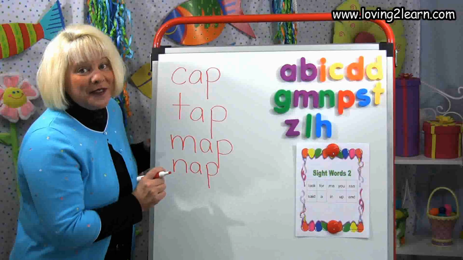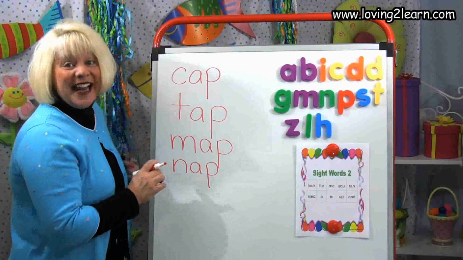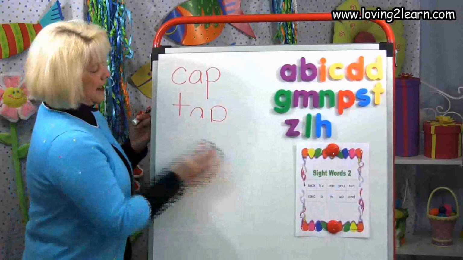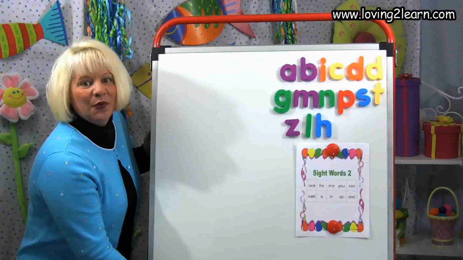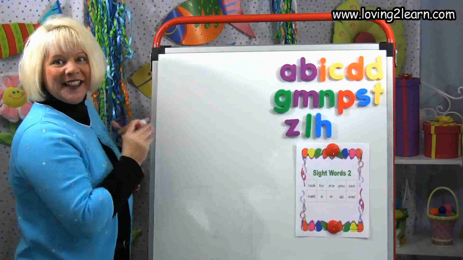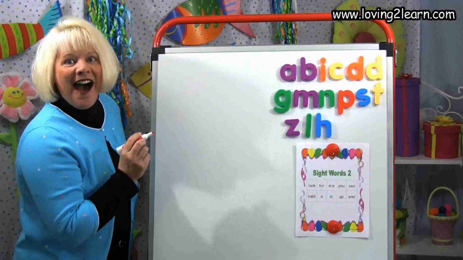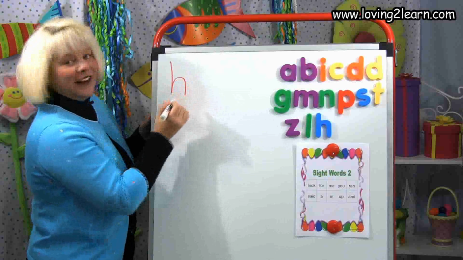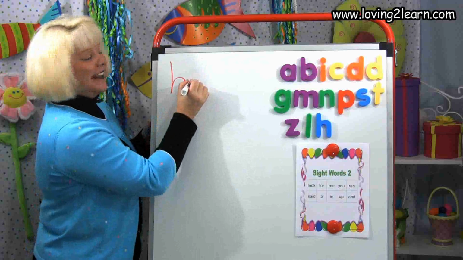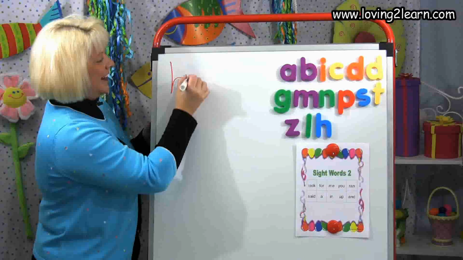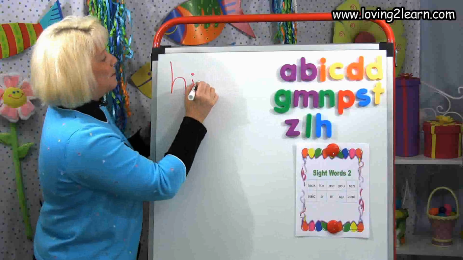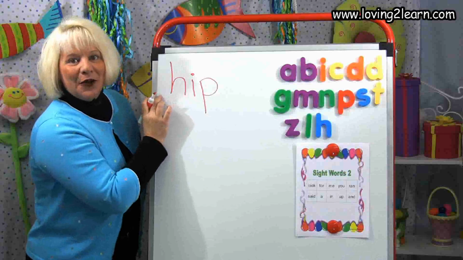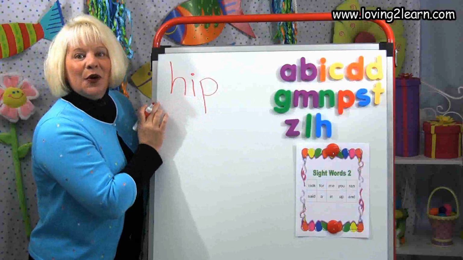Go on the Loving to Learn website and do all the activities that have to do with the chunk app. We're going to erase the app chunk words. Let's write the ip chunk. Hip, ha. There's that H. Straight line down and around the hill. Ip. There's that I. Ip. And the P again. Straight line down, circle around on top. There's the word hip. Let's write the word lip.